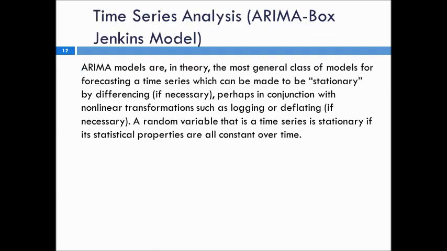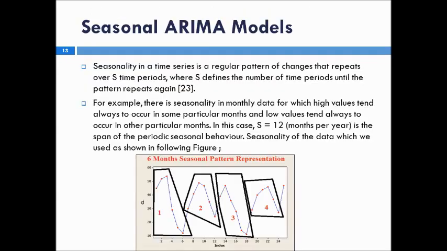The last method we use for forecasting is time series analysis, which is called the ARIMA Box-Jenkins model. And the Box-Jenkins model is a kind of theory that the most general class of models for forecasting a time series, which can be made to be stationary by differencing if necessary, of course, perhaps in conjunction with nonlinear transformations such as logging or deflating.